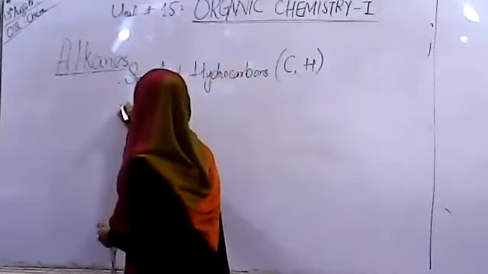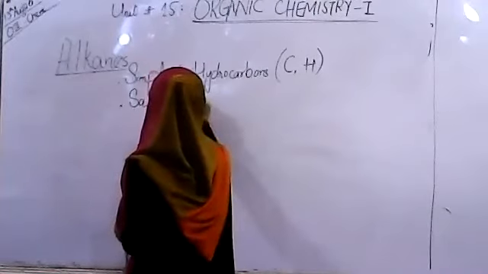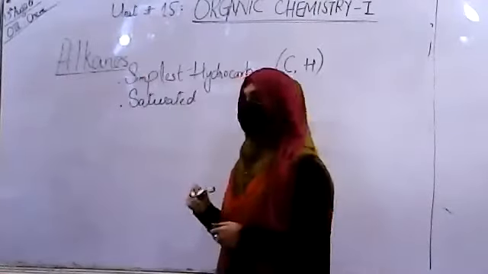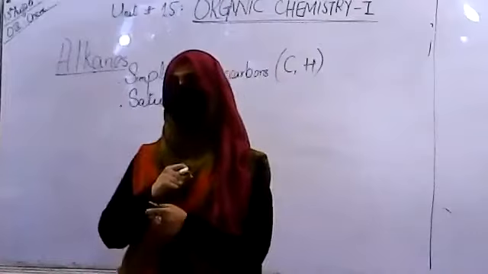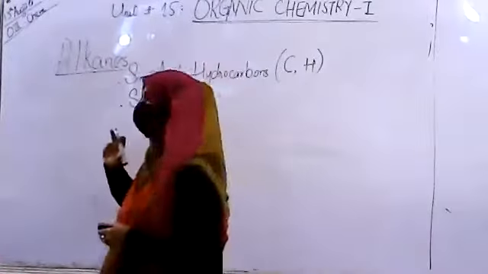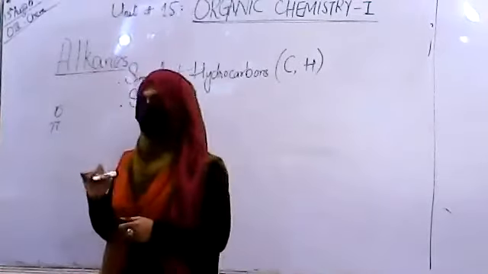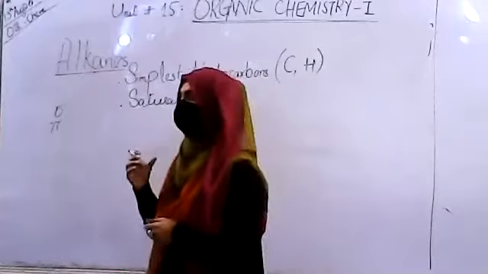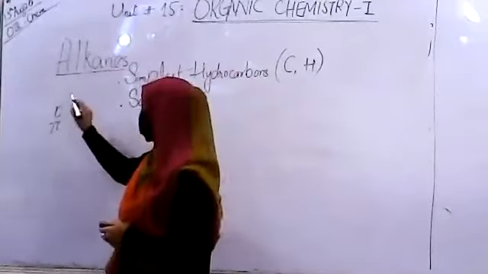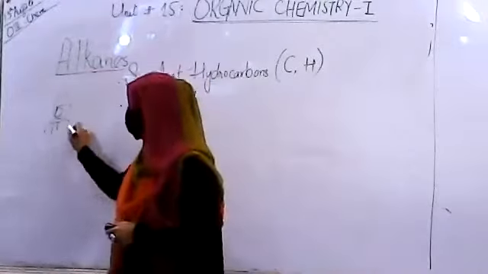Now, the second key point is they are saturated. Saturated means they have all single bonds, meaning sigma bonds. There are two kinds of bonds, one is sigma and the other one is pi. We simply use the words single and double bond: single bond for sigma, and double and triple for the pi bonds.